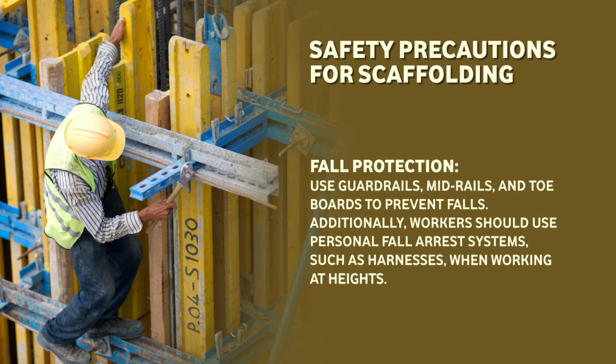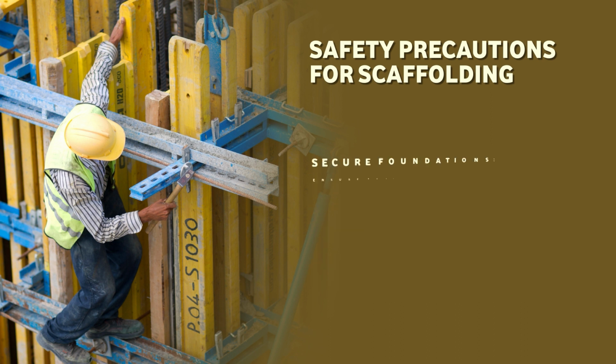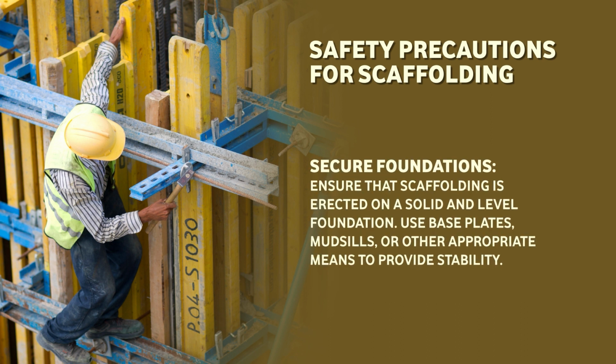Our next point is fall protection. Use guardrails, midrails and toe boards to prevent falls. Additionally, workers should use a personal fall arrest system such as a harness when working at height. The next important point is secure foundations. Ensure that scaffolding is erected on a solid and level foundation.